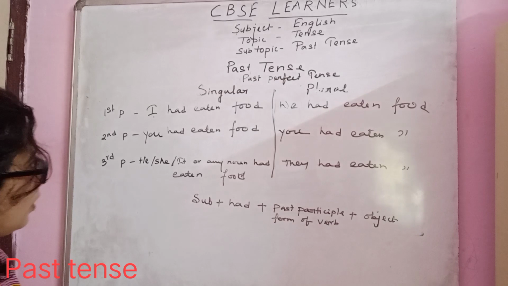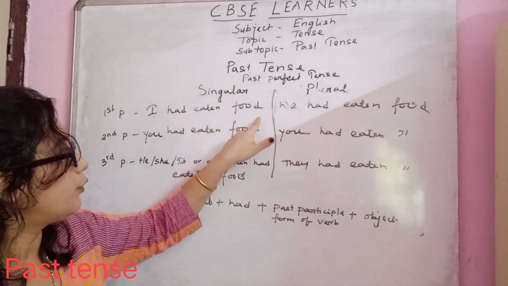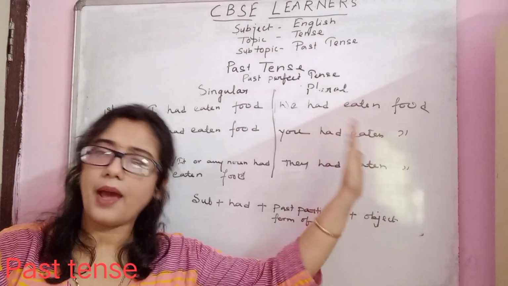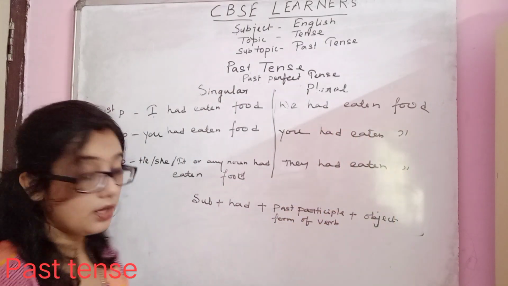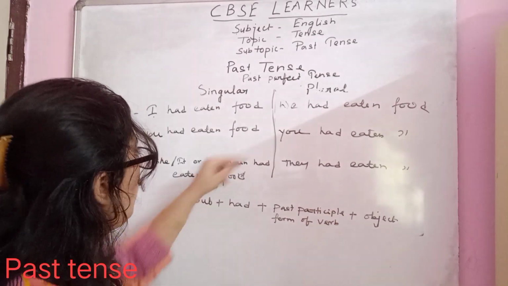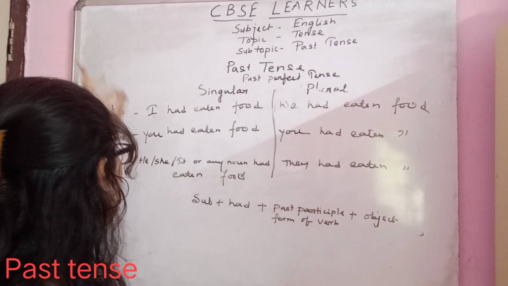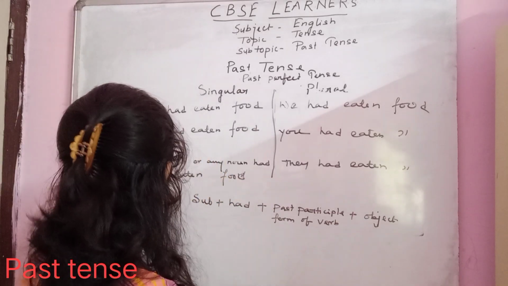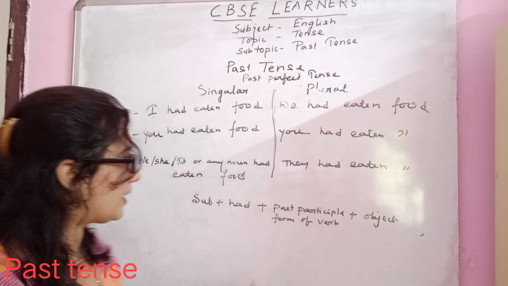Okay. So in case of past perfect tense, I had eaten food means at that point of time in the past I had taken my food or eaten my food. We had eaten food, you had eaten food. In third person it will also be the same. He, she or it or any noun had eaten food. Okay. So I hope it's clear.